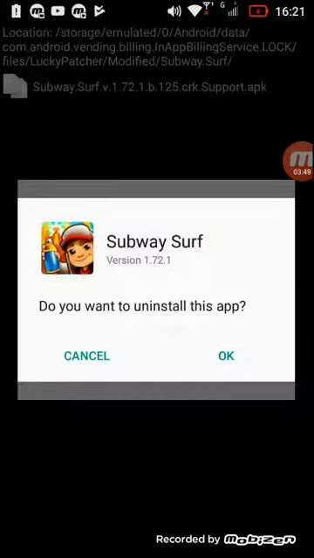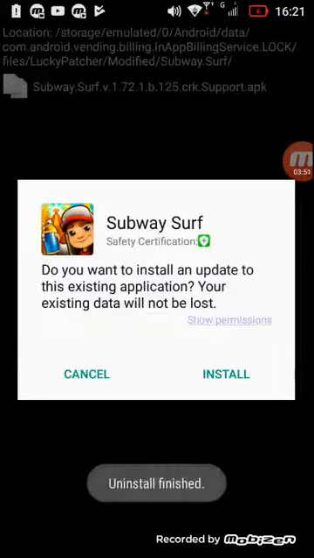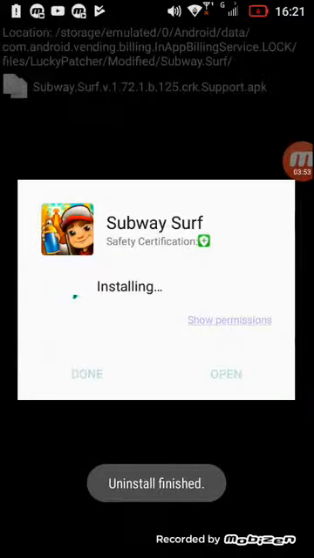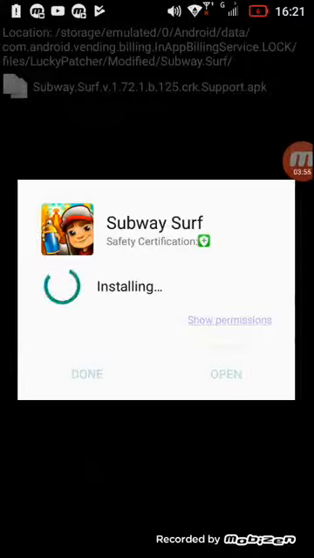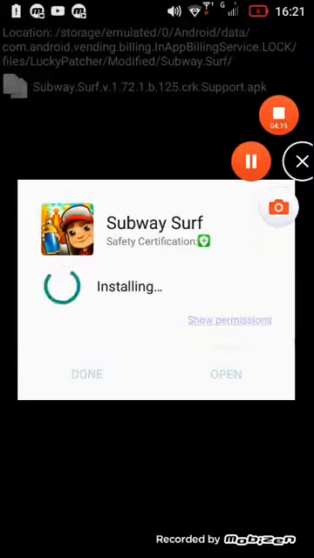Subway Surfers: do you want to uninstall this app? Do you want to update this app? No, we don't. When that shows up, you just have to wait for it.